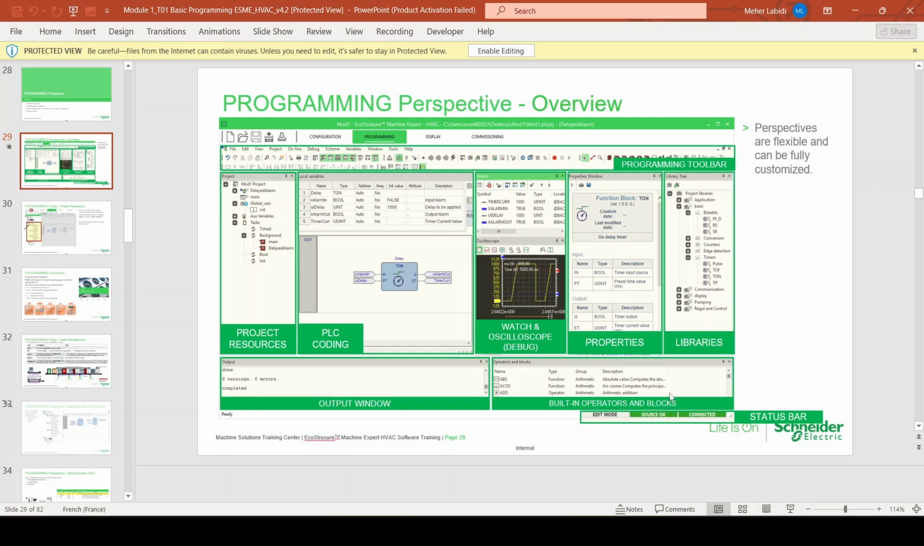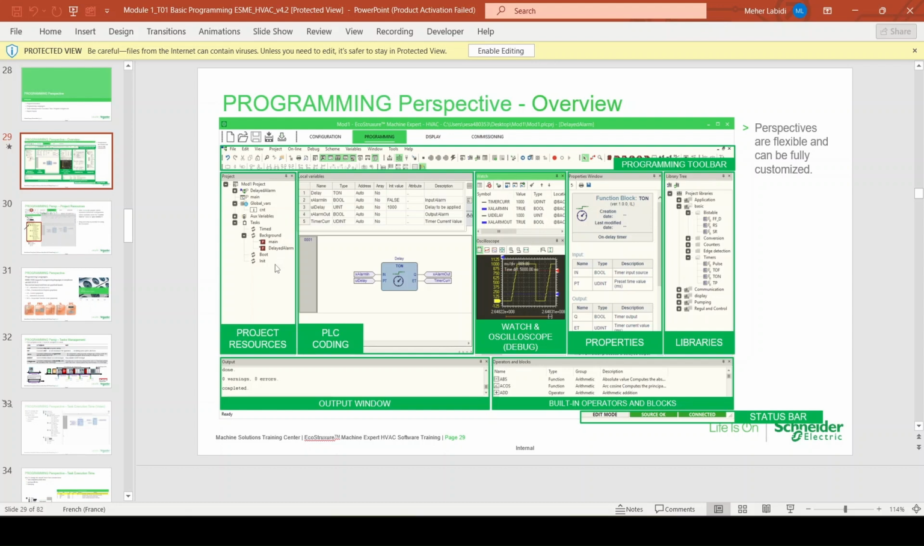Hello, everyone. In this video, we're going to explore the programming perspective and the programming languages supported by EcoStruxure Machine Expert HVAC. The programming perspective is where we create and manage the PLC application logic. This workspace is divided into several sections that help organize the project efficiently.